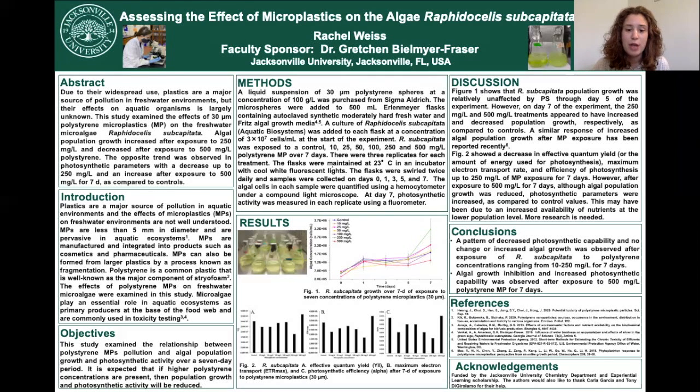For our results, we observed a general consistency in algal population growth for most of the concentrations between 0 or control group to 100 milligrams per liter. At 250 milligrams per liter, there was a pronounced increase on day 7 in algal population, and you can see that very clearly right here. So all of the other groups from 10 to 100 milligrams per liter had higher population counts than the control on day 7, but 250 milligrams per liter had the highest population count.